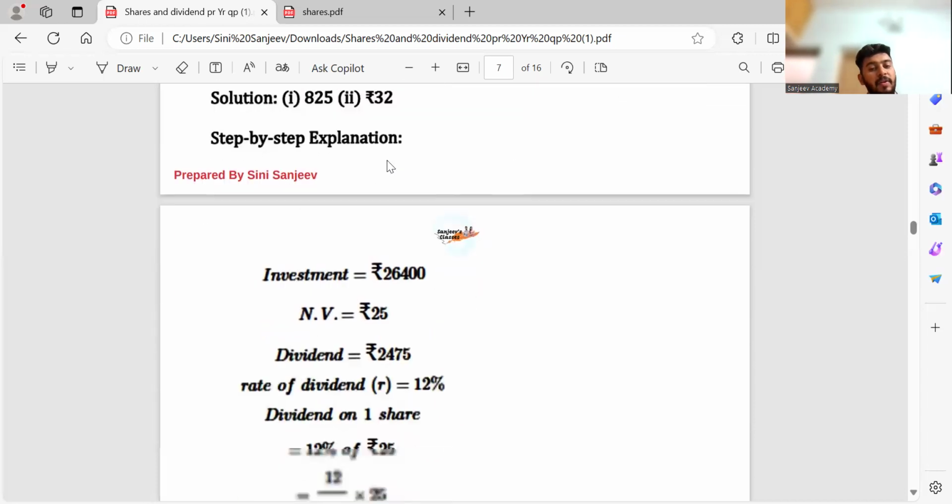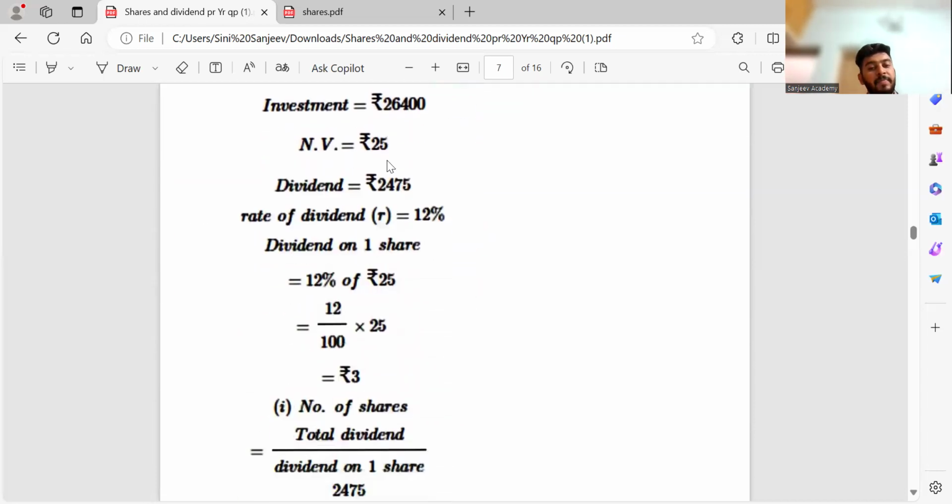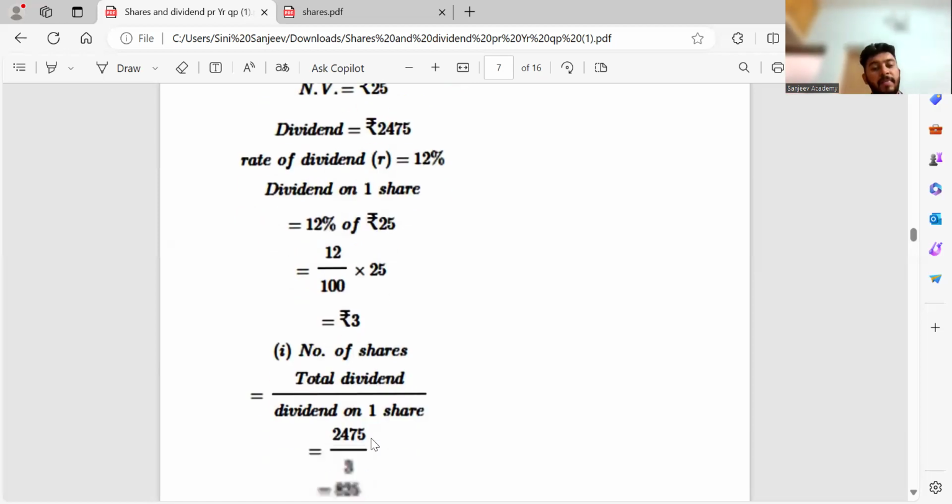Number of shares bought: I think we know the simple formula. Correct? Total dividend by dividend on one share. So dividend on one share is how much? 12% of the nominal value, 25. Correct? So 12 by 100, so he's getting 3 rupees. So for every 25 rupees invested, he's getting 3 rupees. Number of shares is total dividend by that. Correct? How much dividend has he got? See the question.